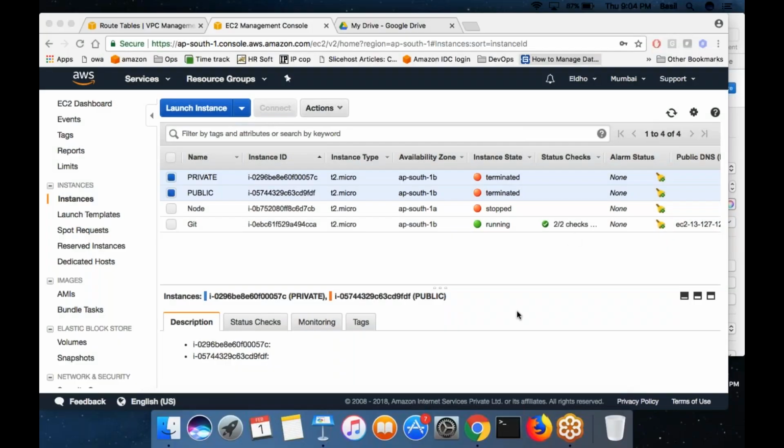Going through Git, right? So we will continue with Git today.